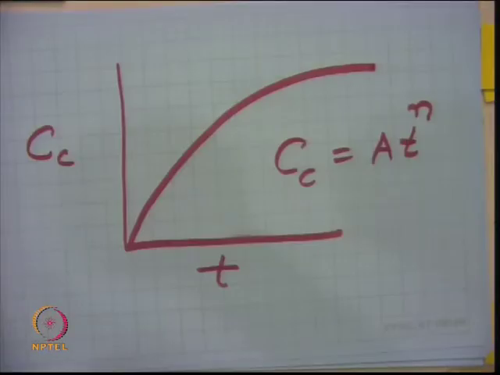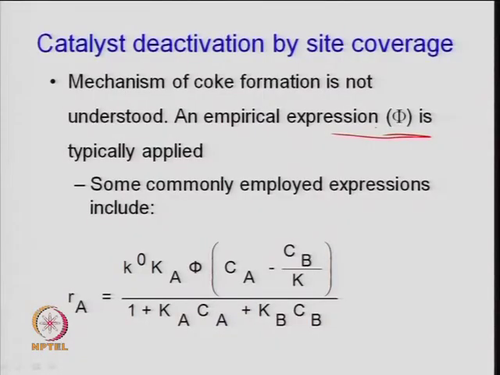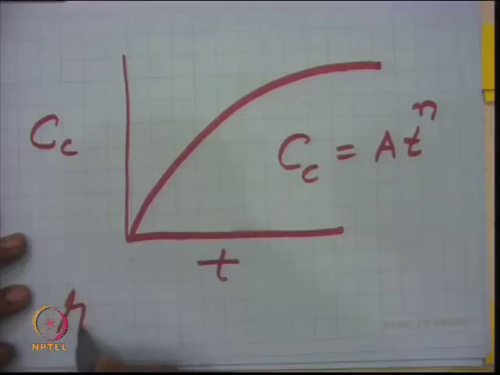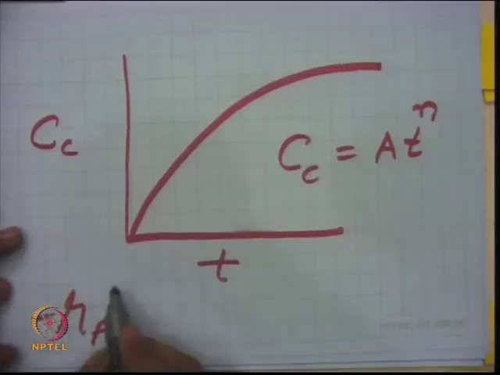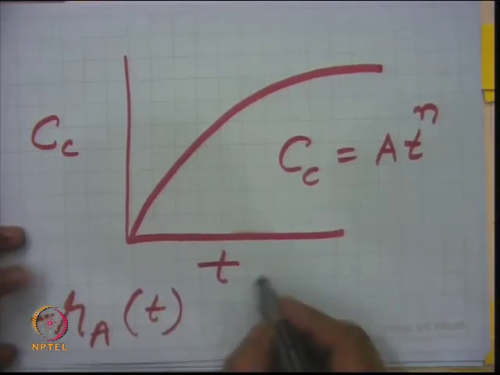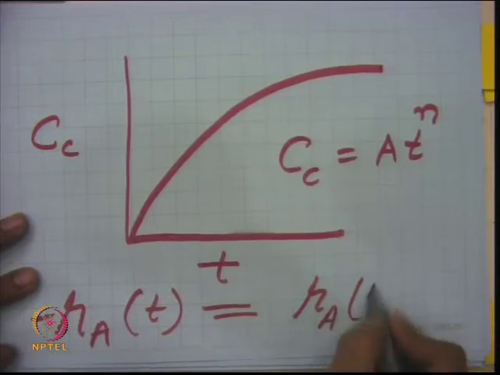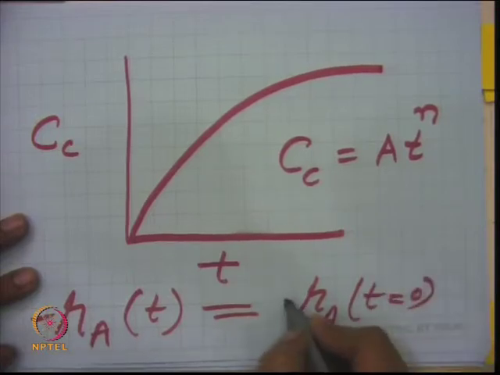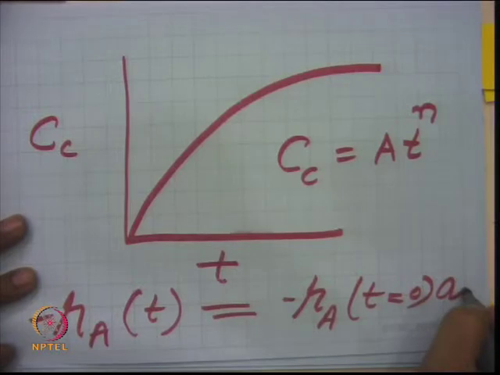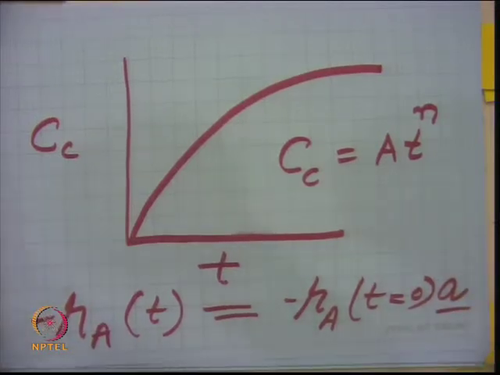So, in that case there are some common expressions which are generally used to correlate the rate, because I told you that the rate at any time t for the main reaction is the rate at t equal to 0 multiplied by the activity or the deactivation function of the catalyst.